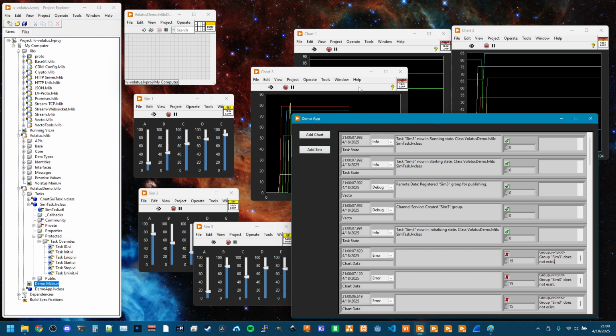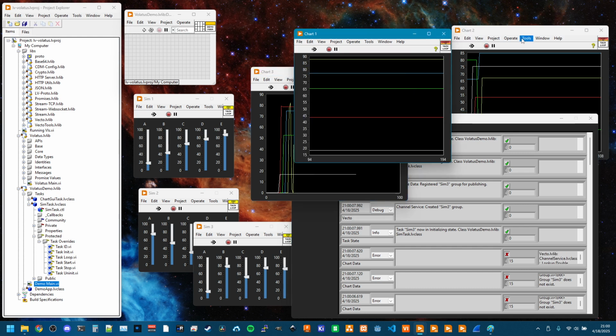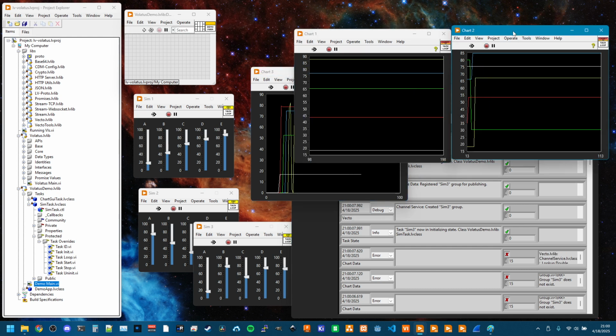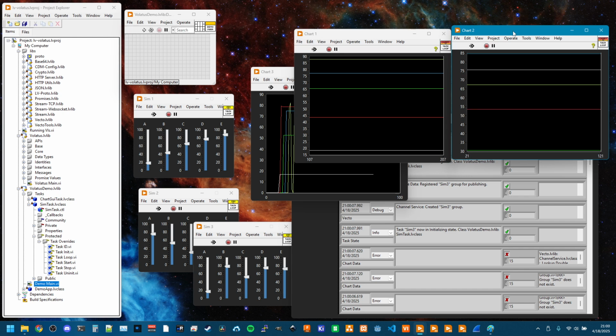This is a single application. Each one of these windows is a separate actor. However, I have a layer above actors called task, which gives a little bit more granularity on initialization order. It doesn't require call parent method anywhere, and that intermediate task layer provides a lot of the state tracking and management, and a lot of the common application APIs, such as the event logging and creating data groups and publishing data groups.